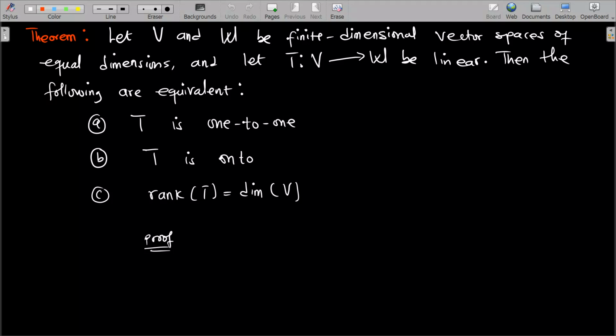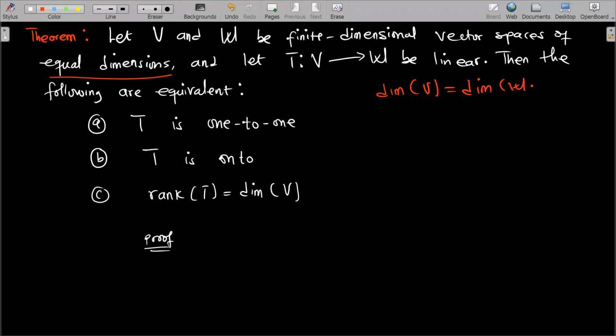Let V and W be finite dimensional vector spaces of equal dimensions. This should be very important. These are equal dimensions, so it means that the dimension of V is equal to dimension of W, right? And let T such that V maps to W be linear, then the following are equivalent. T is 1 to 1, T is on to, rank of T is equal to dimension of V.